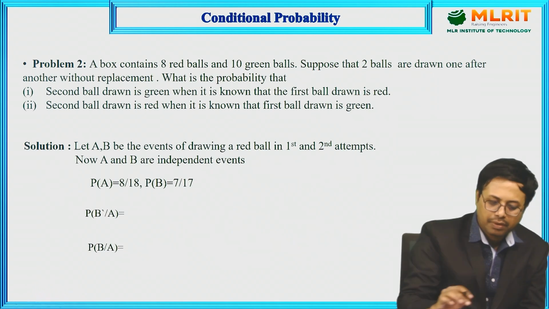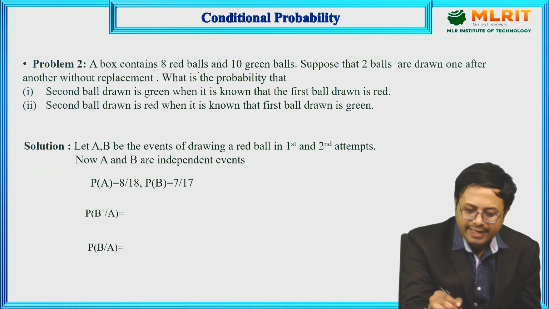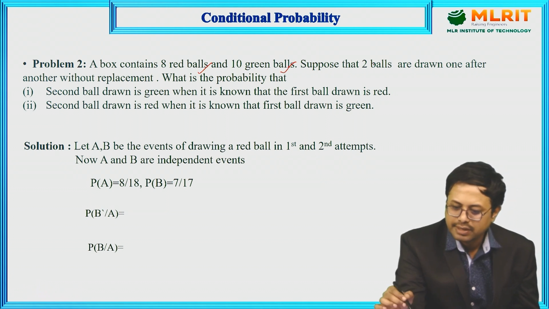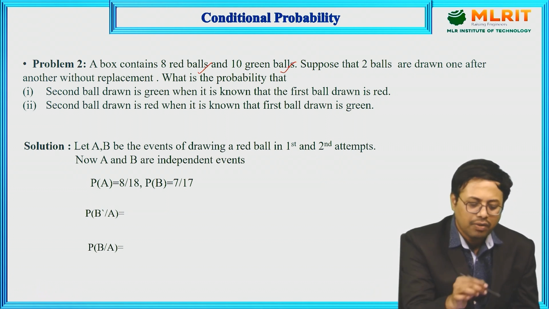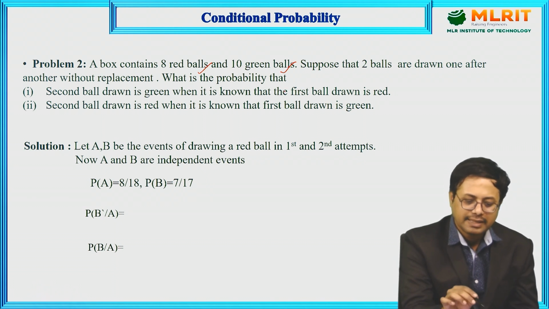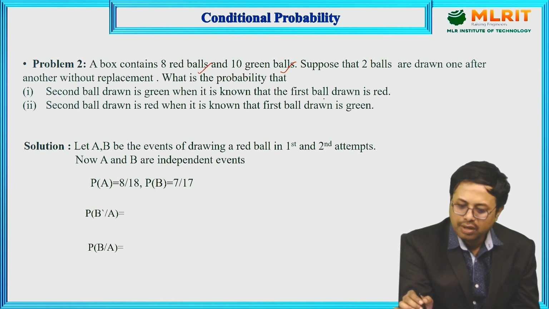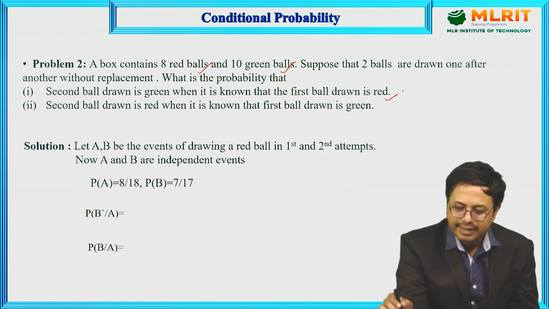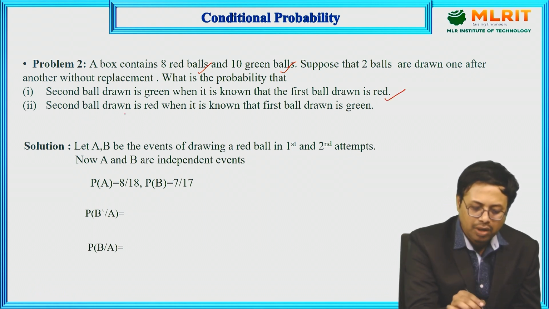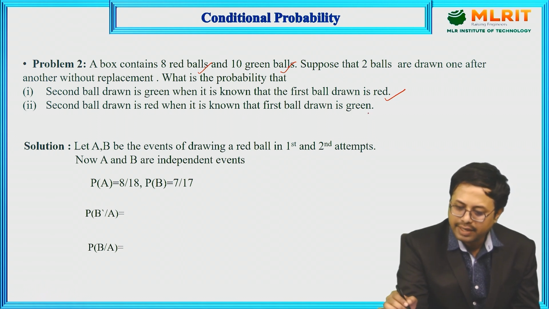Now, the next problem. A box contains 8 red balls and 10 green balls. Suppose 2 balls are drawn one after the other without replacement. What is the probability that the second ball drawn is green when it is known that the first ball drawn is red? Next, the second ball drawn is red when it is known that the first ball drawn is green.